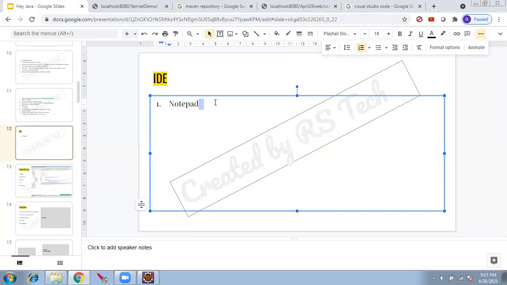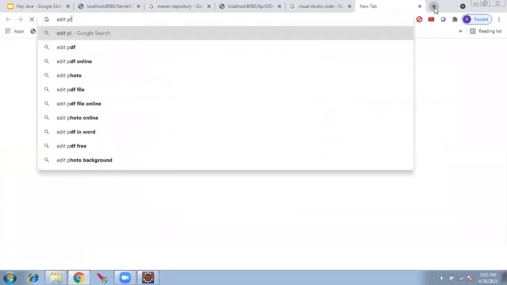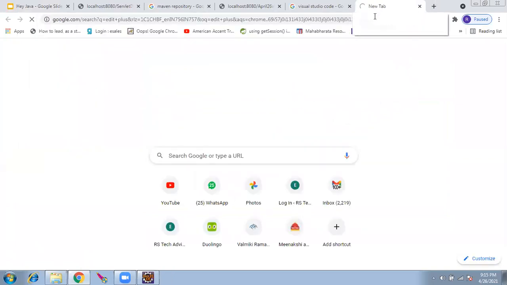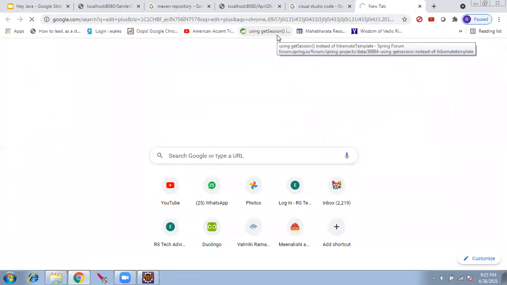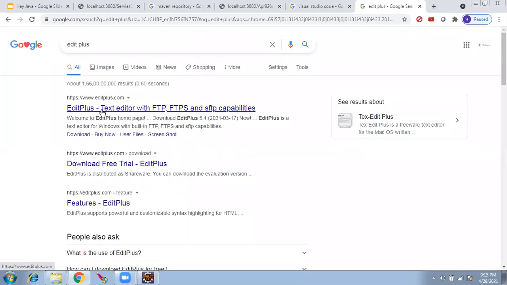Then what happened? People got a bit lazy, or we can say in another way that they wanted to utilize their time in a more precious way. So they started building Edit Plus, which came up later. Edit Plus will have a red color icon. This is more than Notepad, with some features like highlighting the text. It will show errors like that. This comes as both a free version and also a paid version. This is one tool you can use.